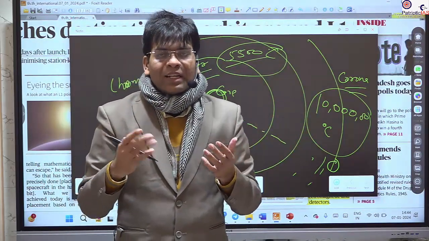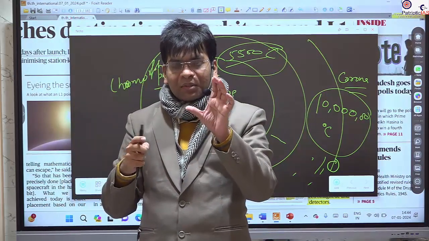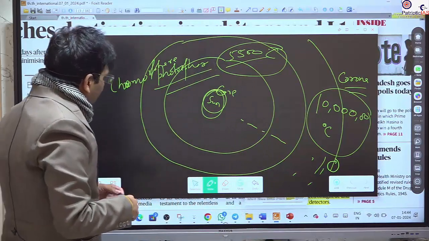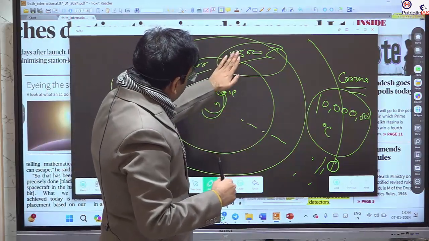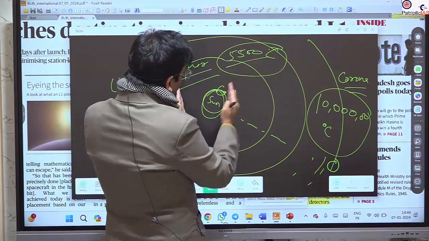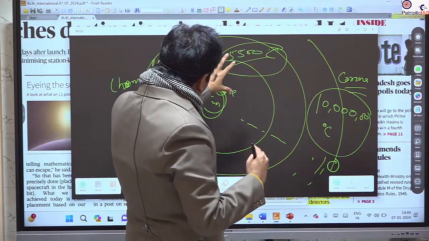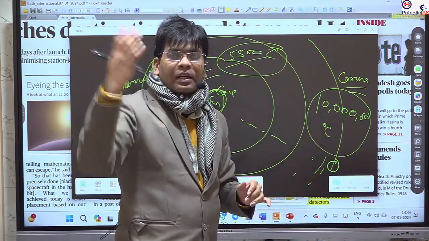Like when we boil water at 100 degrees centigrade, it starts boiling and evaporating. Why is there so much difference? The inner layer should have been hotter, but compared to it, the corona is unimaginably hot.